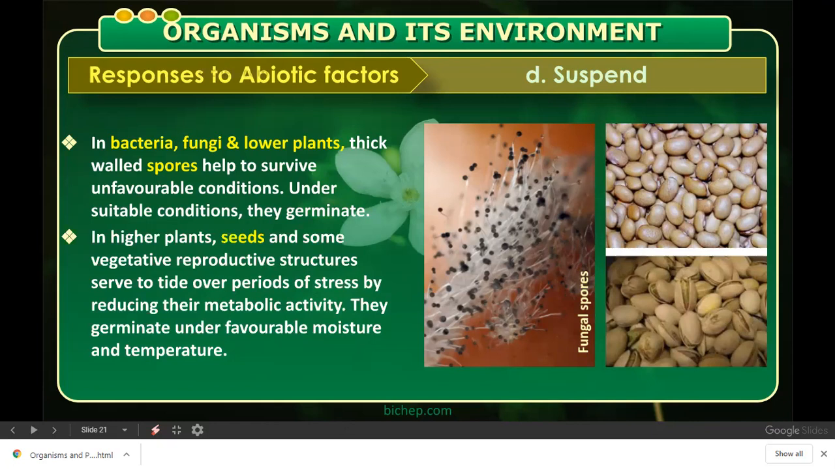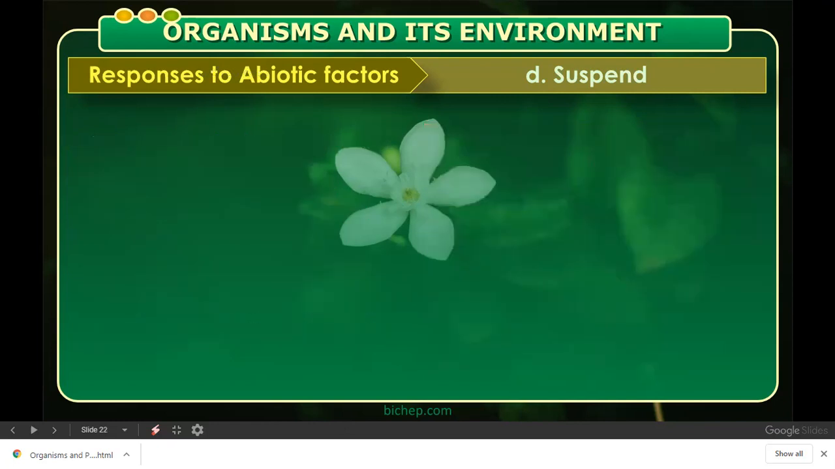In higher plants, you can see seeds and some vegetative reproductive structures. They serve to tide over the period of stress. वो अपने metabolic activity को कम करते हैं during the unfavorable condition and they germinate under favorable moisture and temperature. उसको हम बोलेंगे suspend. ये suspend के examples है.